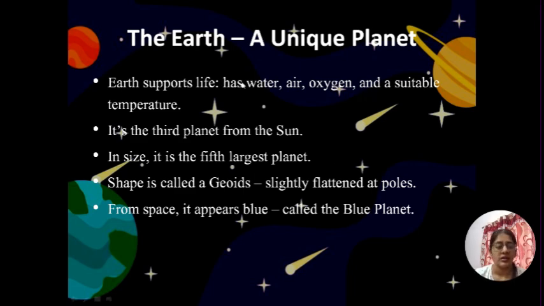Then the Earth is a unique planet because it supports life. It has water, air, oxygen, and suitable temperature. All you need for living, right? And it's the third planet from the sun.